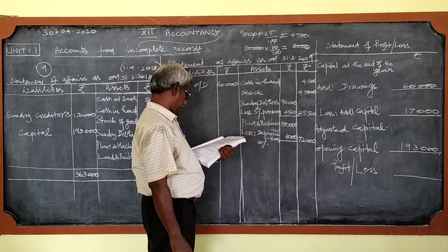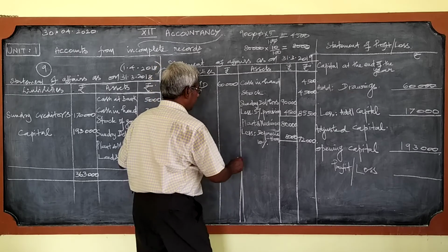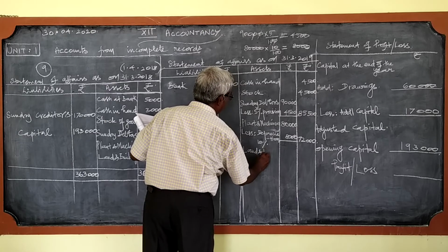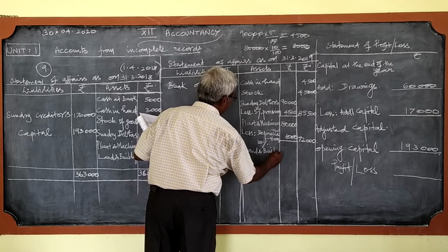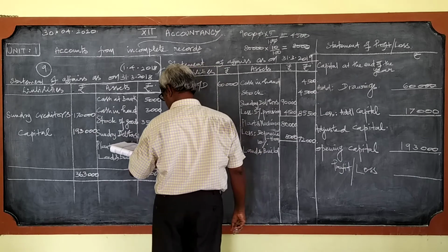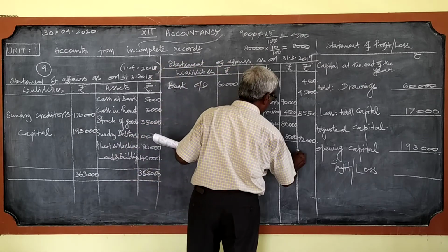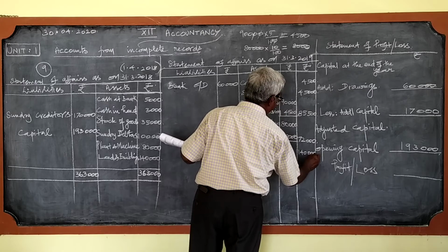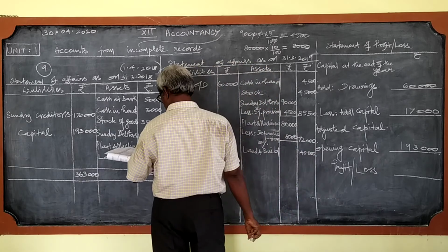Land and buildings. There is no adjustment. You can write here, land and buildings, 1,40,000.